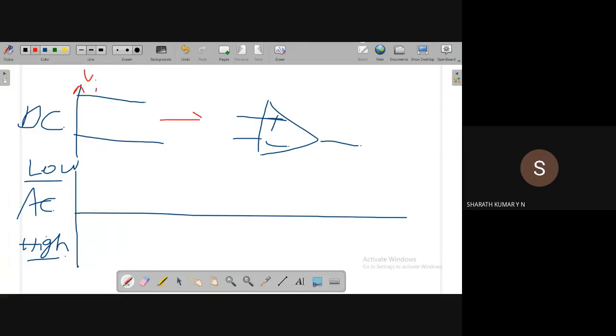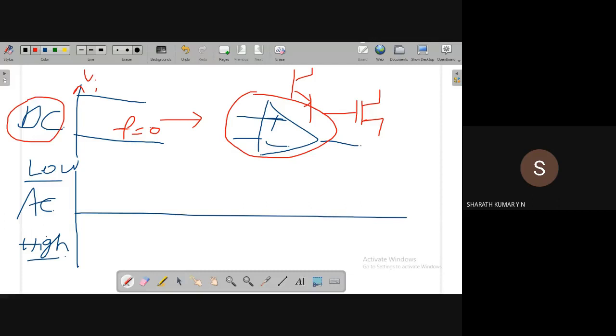Since in a DC signal the frequency is zero, you can take any amplifier, not just the op amp. Even a BJT amplifier or some other amplifier, all these devices will work without any problem for a DC signal. Why? Because the frequency is zero, the input is not changing. Input is constant. The characteristics of these devices will not be altered, so they need not respond quickly.